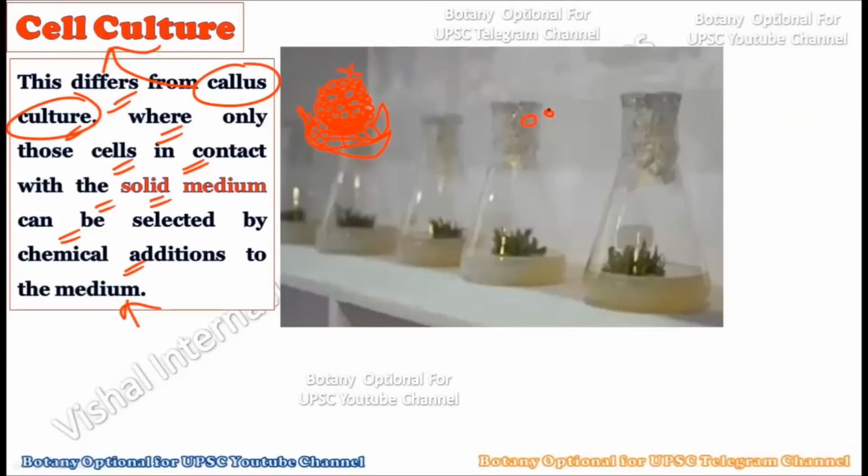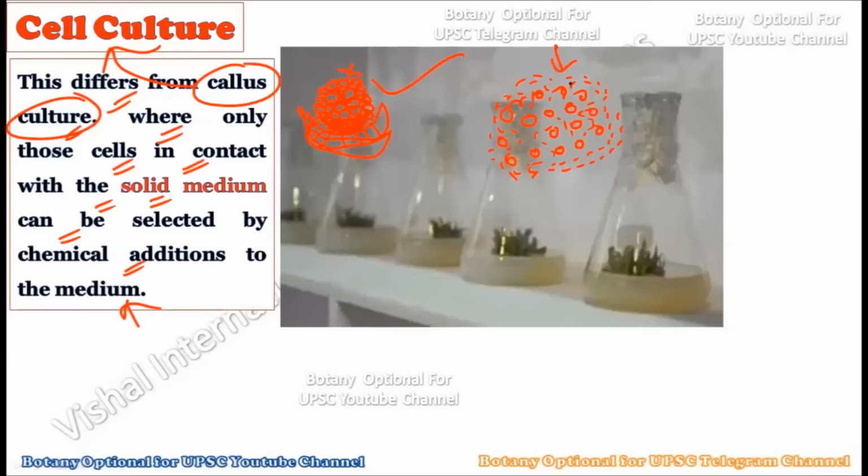On the other hand, if you consider single cell culture, all cells are single cells like this, and each and every cell comes in contact with the medium. So here there is a great application: every cell can be treated individually, because every cell is in contact with the growth medium, unlike the callus where not all the cells are in contact with the solid medium.